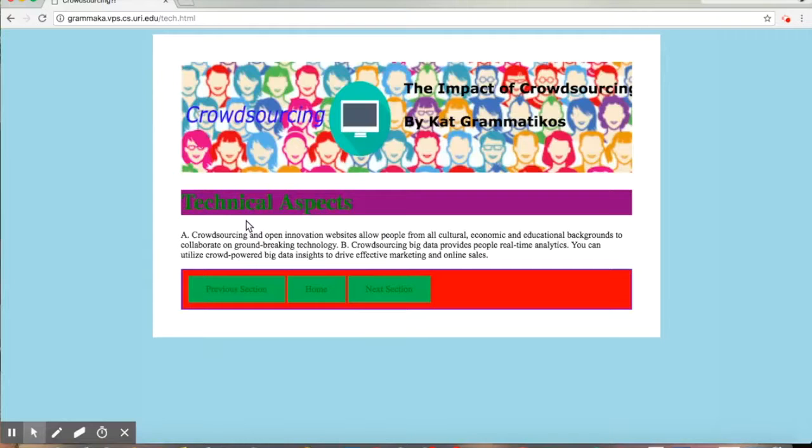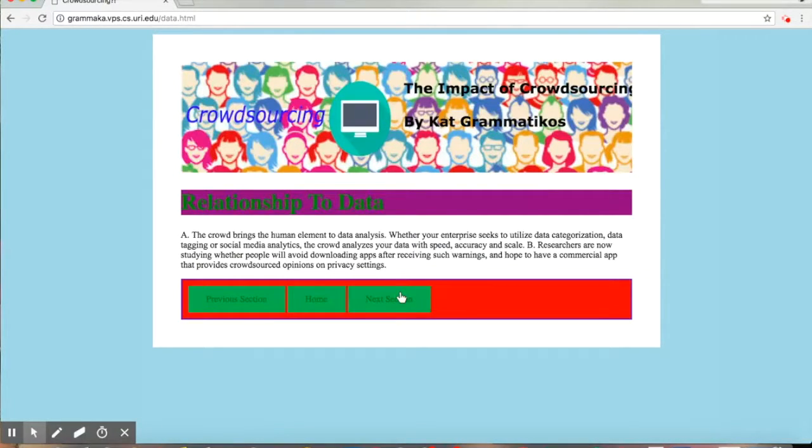This page was mainly to talk about all of the technical aspects of crowdsourcing. What I wanted this page to show is the technologically efficient and different technical aspects it helps improve. Crowdsourcing and open innovation websites allow people from all cultural, economic, and educational backgrounds to collaborate on groundbreaking technology. Crowdsourcing big data provides people real-time analytics. You can utilize crowd-powered big data insights to drive effective marketing and online sales. Now I will click the next section button to bring us to my relationship to data page.